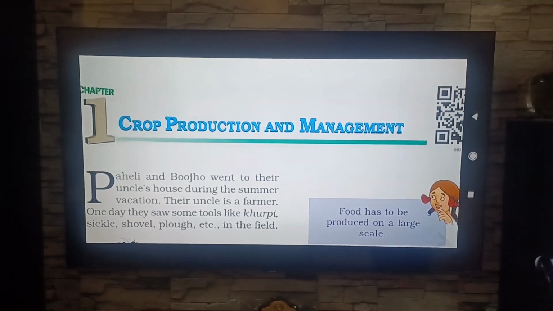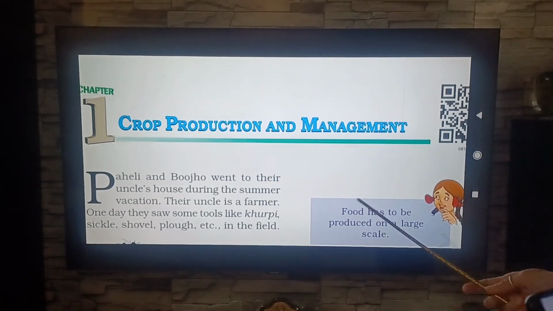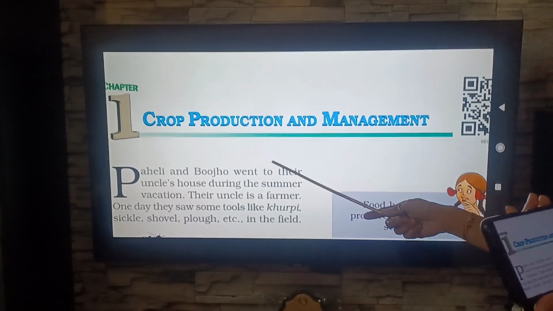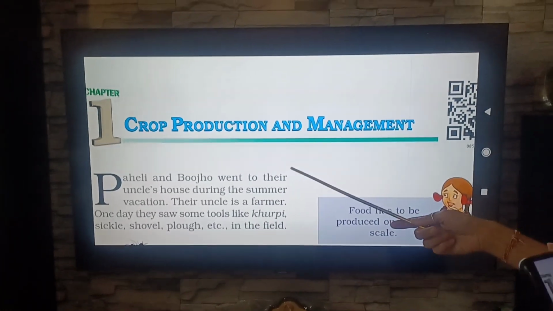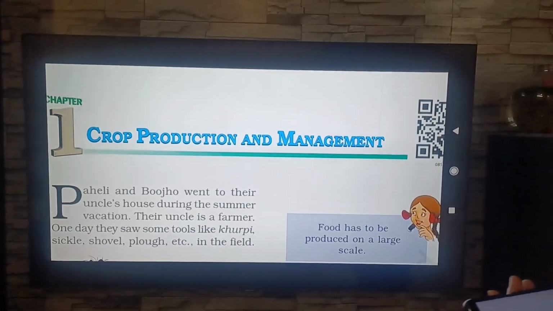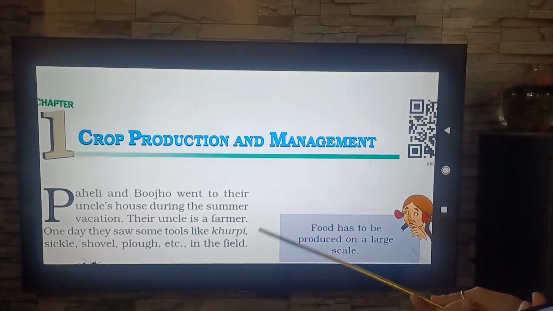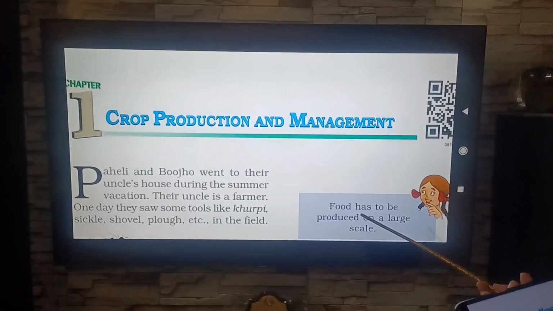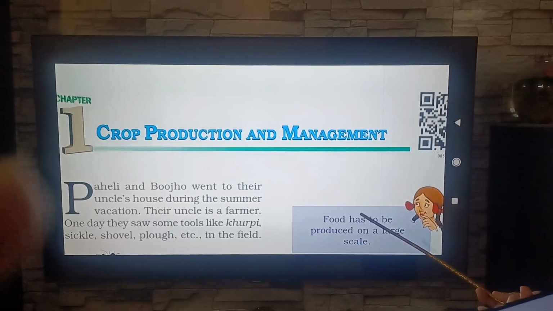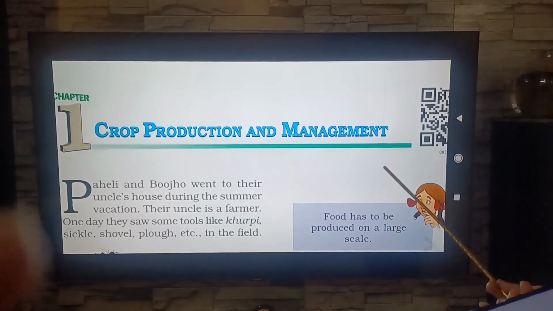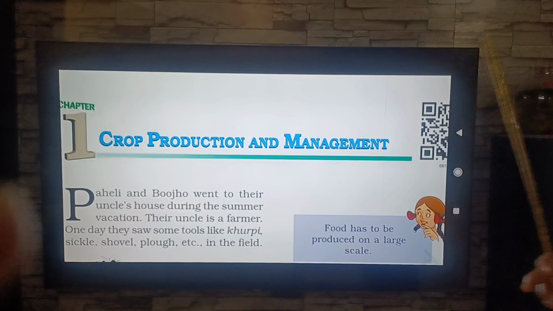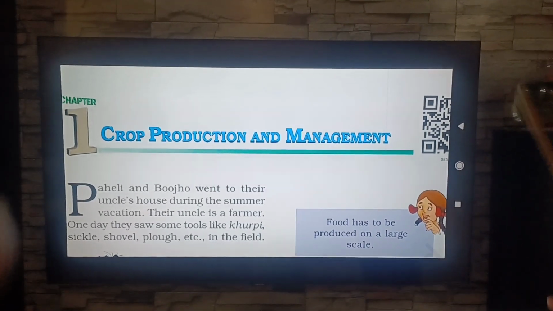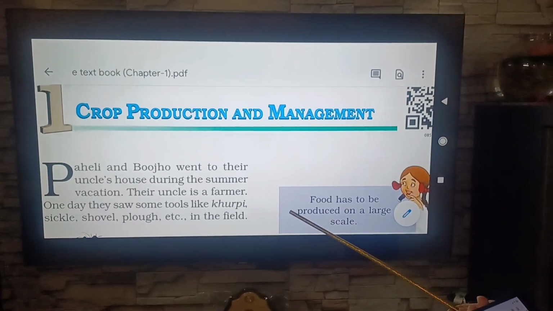Dear students, we have already started lesson number 1 of class 8 science, that is crop production and management. In this lesson, we are studying how crops are produced, how we can store them and how we can manage them. So Paheli and Bujo went to their uncle's house during the summer vacation.